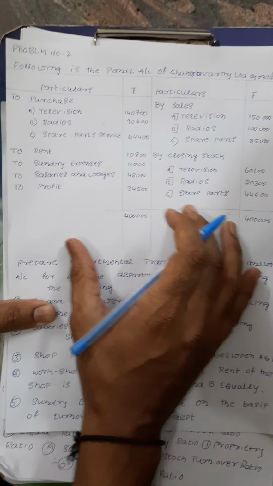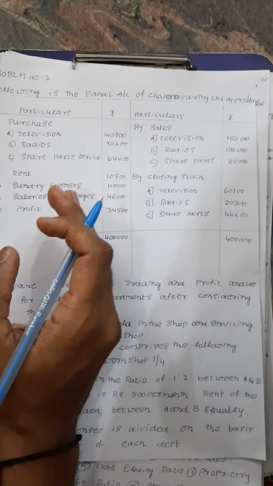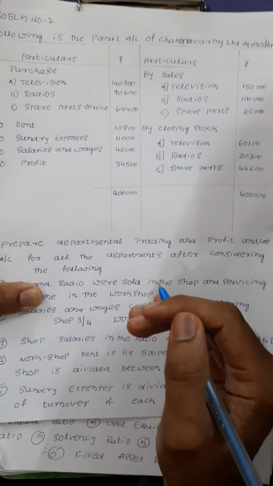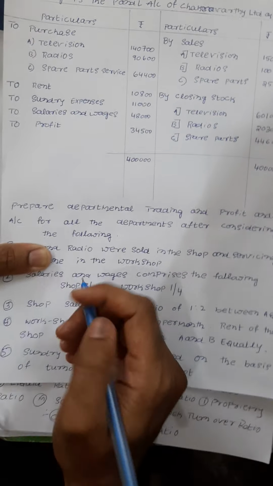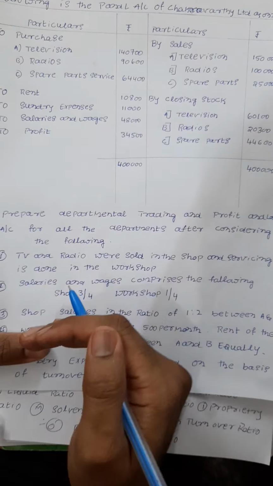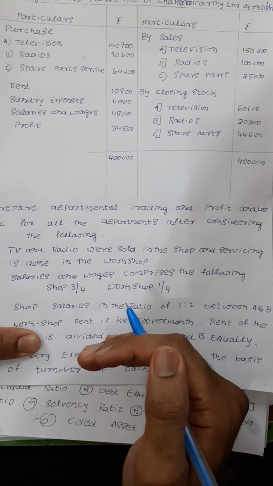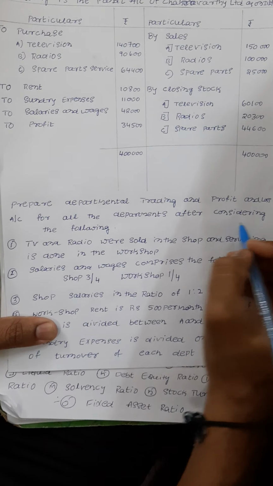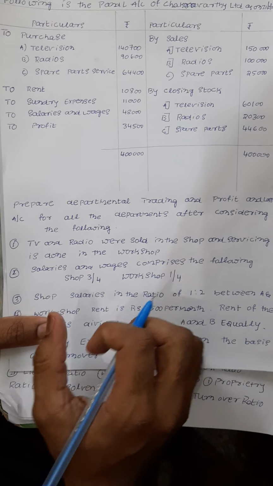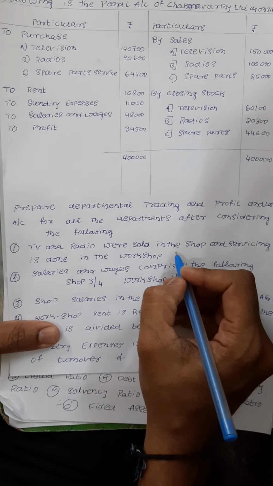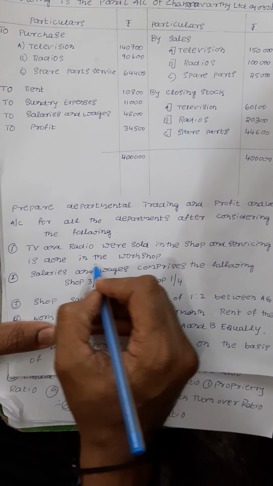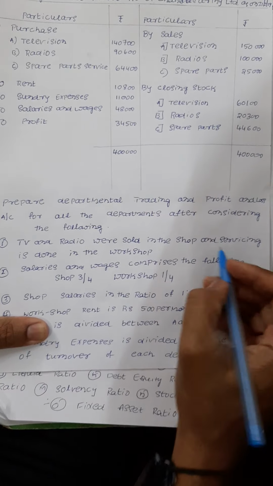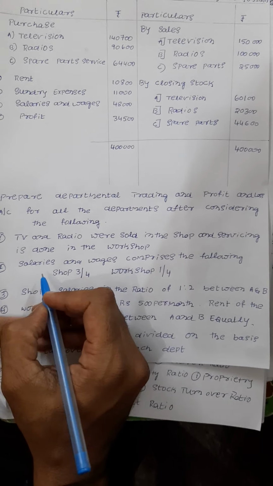Here what we need to do is allocate, divide the indirect expenses as per the three departments. That's what we do in departmental accounts, as you know already. Then in what ratio do we need to divide? For that we go to the additional information. Prepare departmental trading and profit and loss account for all the departments after considering the following. TV and radio were sold in the shop and servicing is done in the workshop. That is the first thing.